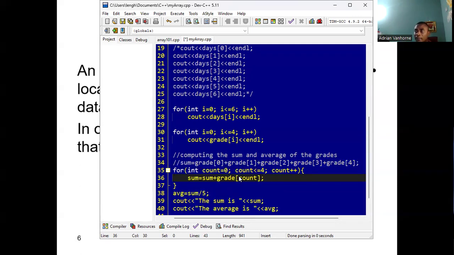As we loop, as we iterate, count will change. It will start off with sum at 0, so it's going to be 0 plus grade at count. Count is going to start out at 0, and it's going to go all the way up to 4. At the end of the day, all the grades will be added, as you can see.